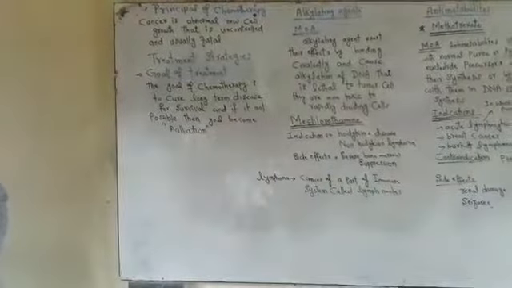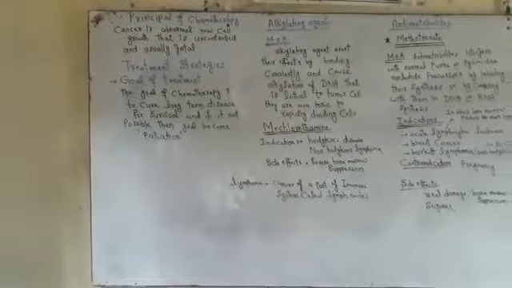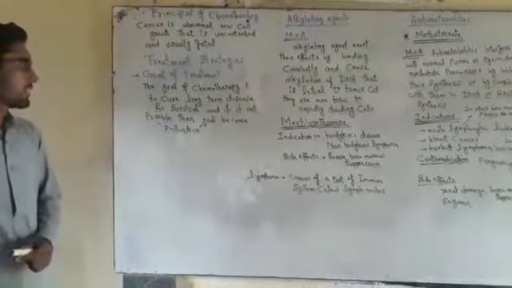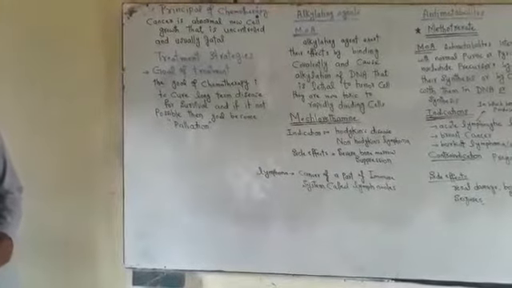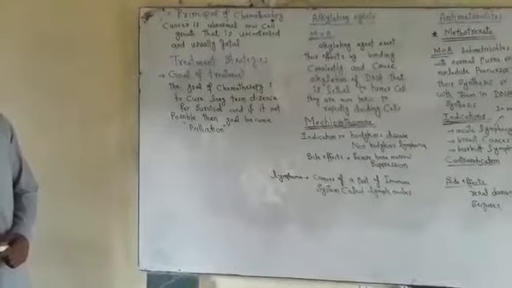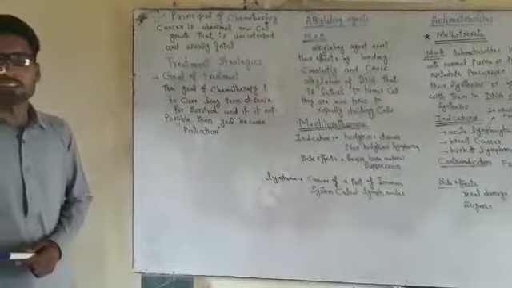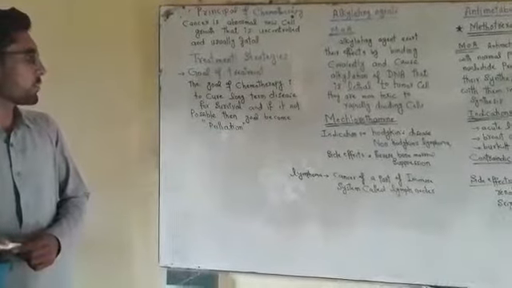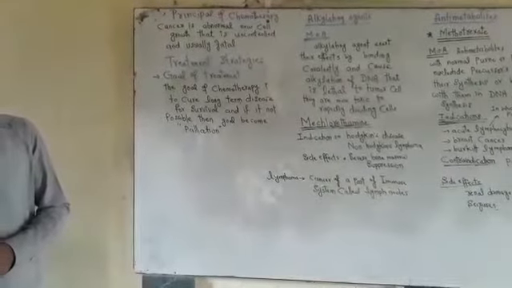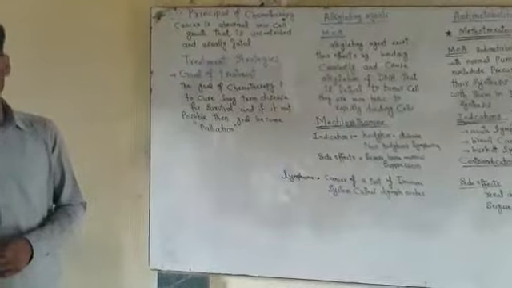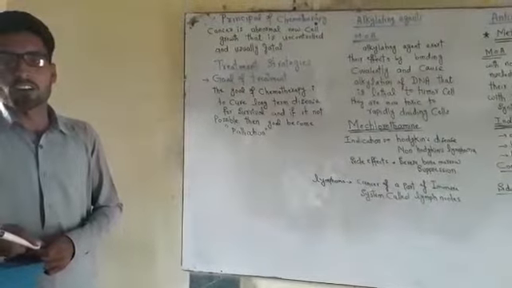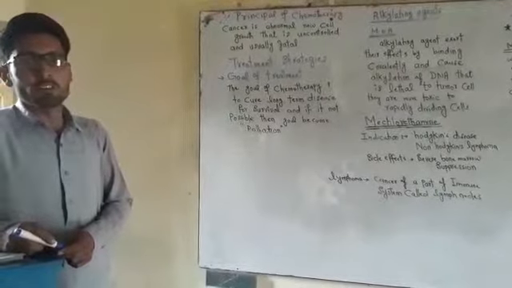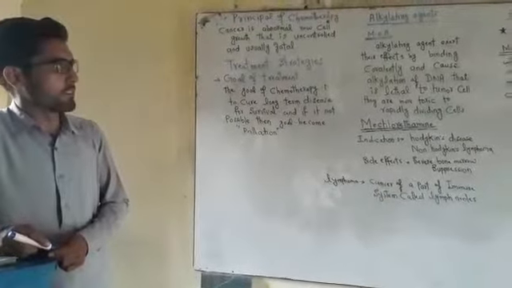The goal of chemotherapy is to cure long-term disease for survival, and if that is not possible, then the goal becomes palliation. It means that first we have to try to cure those cancer diseases which are fatal to the human body, and if cure is not possible, then we give treatment for palliation purposes.